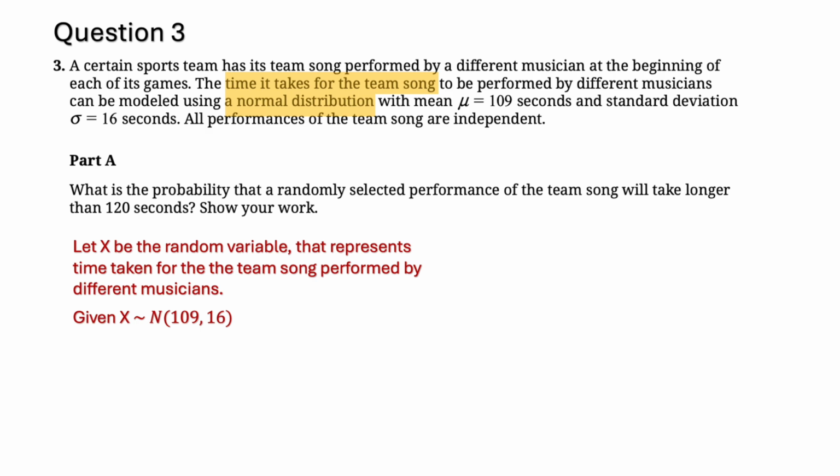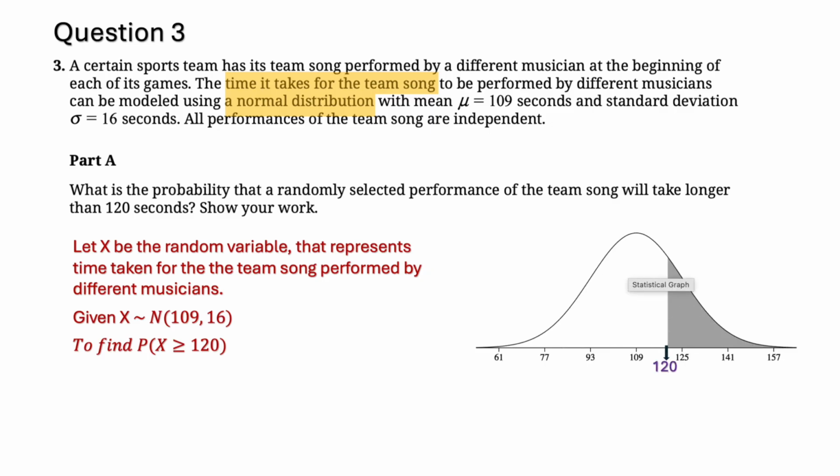First we are going to draw a diagram to represent what it is that we are trying to find. We are finding the probability that X is greater than or equal to 120 seconds. So let's have a diagram. It's on the right side. We are trying to find the area that is shaded on the right side, all that part which is above 120.